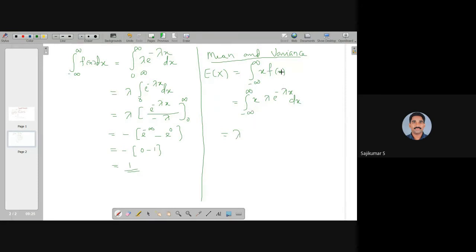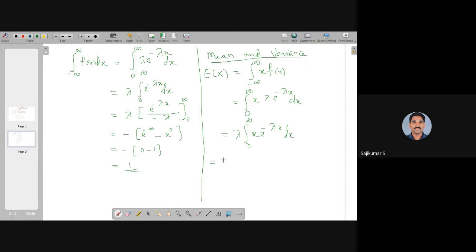After substituting that density function f(x), because f(x) is non-zero only for the range 0 to infinity, we can replace minus infinity by 0. So this is equivalent to λ times the integral from 0 to infinity of x e^(-λx) dx.